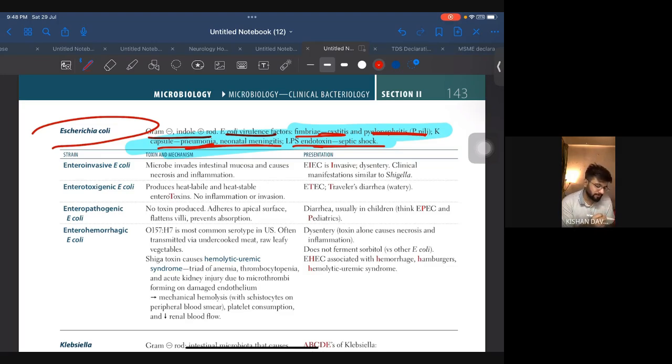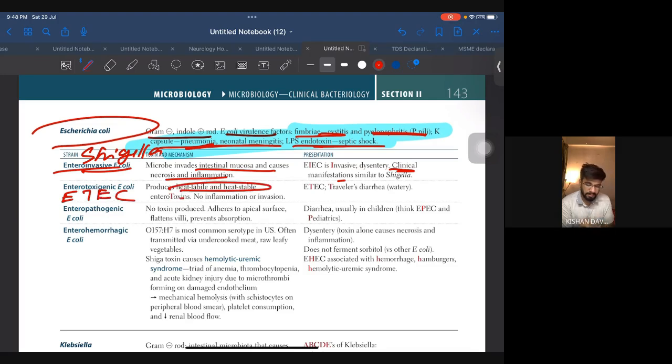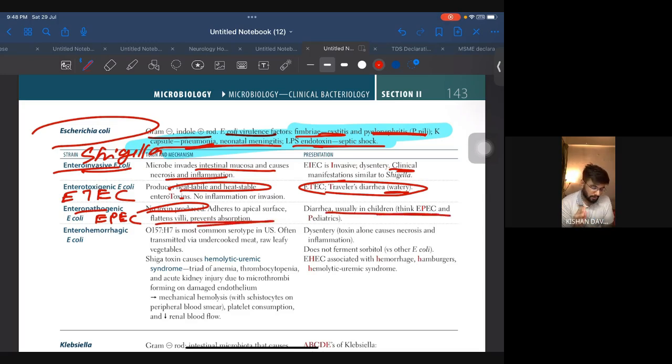EIEC, enteroinvasive E. coli, microbe invades intestinal mucosa and causes necrosis and inflammation, similar to Shigella. Okay, so you can avoid that. Coming to ETEC, produces heat labile and heat stable enterotoxin, traveler's diarrhea, watery. Enteropathogenic EPEC, no toxin, flattens villi, prevents absorption. Diarrhea usually in children. Okay.